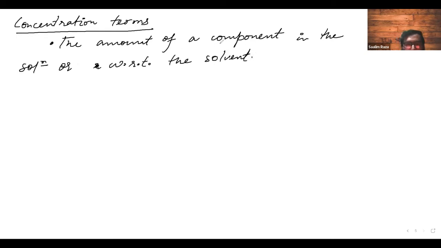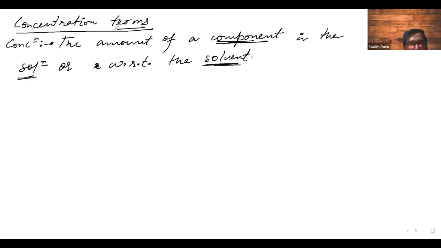We compare the amount of any component to the solution, or we compare the amount of a component, usually the solute, when we are comparing it to the solvent. So this is the definition for a concentration term, that the amount of a component in the solution with respect to a solvent. This is the definition for concentration.